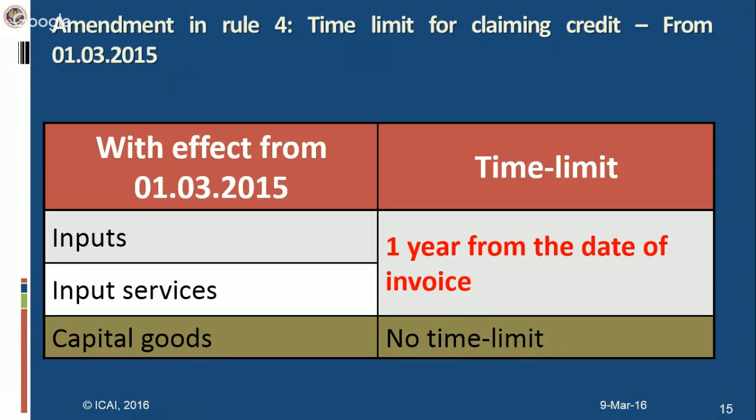However, now let's come to the amendment which has been made in this Rule 4, the second amendment which has become effective from 1st March 15. The time limit for availing credit in case of inputs as well as in case of input services has been enhanced from 6 months to 1 year of the date of invoice. Earlier, as I have discussed with you, it was 6 months and now it is 1 year from date of invoice. But in case of capital goods, there is no time limit as earlier.